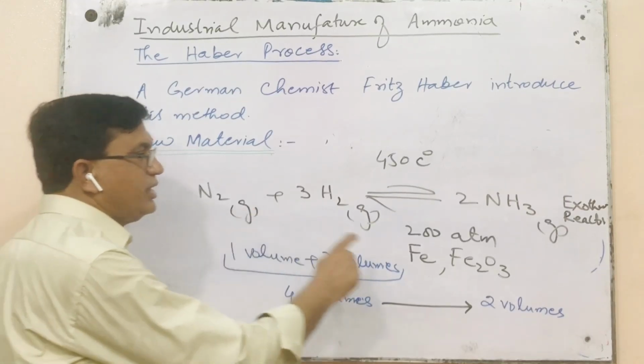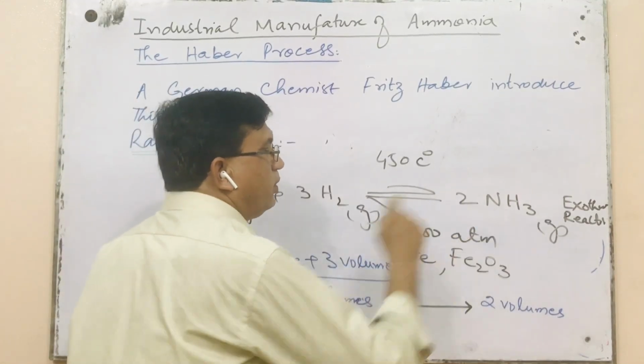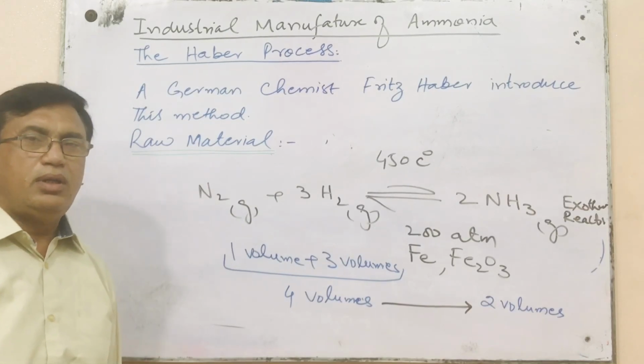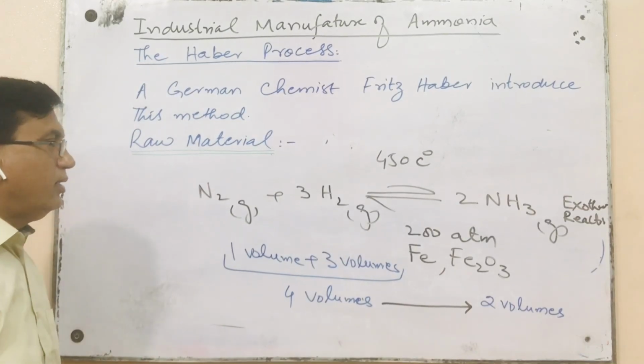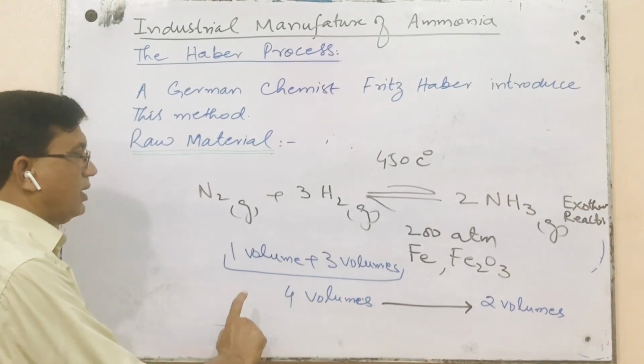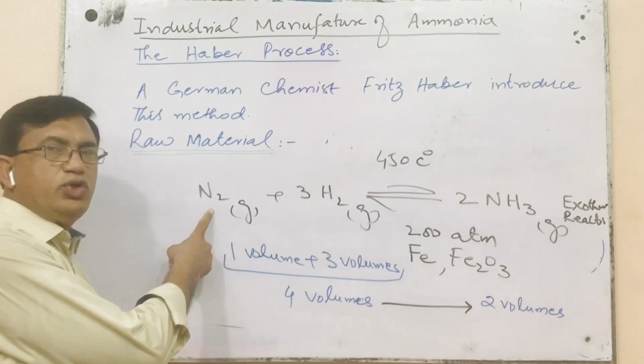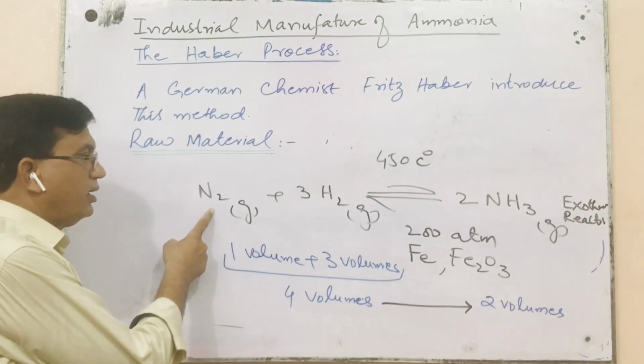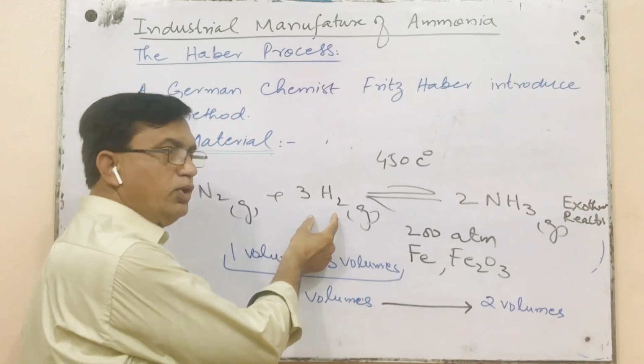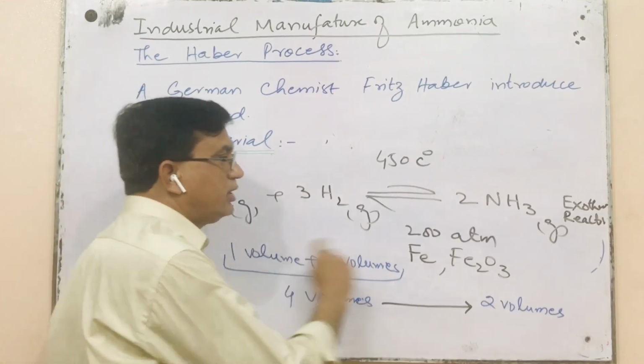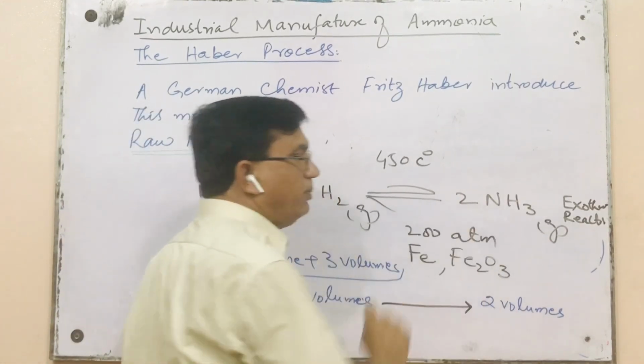When ammonia gas is produced, then we know from this equation that nitrogen is a nonpolar gas, hydrogen is a nonpolar gas, but ammonia is a polar molecule.